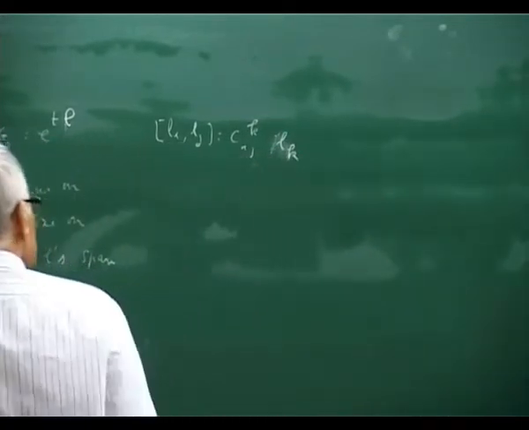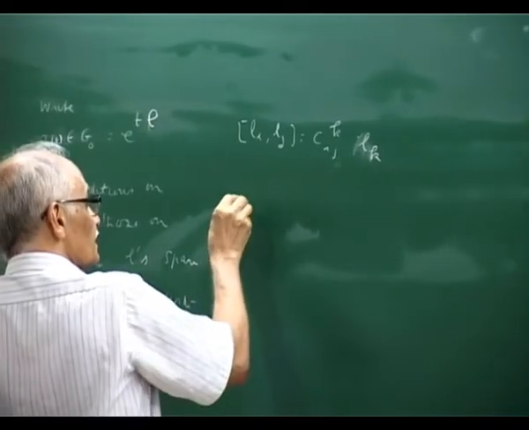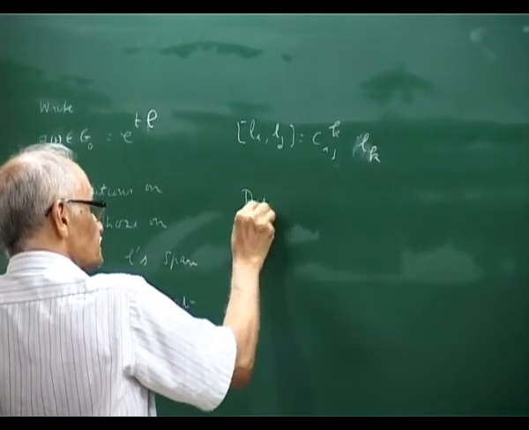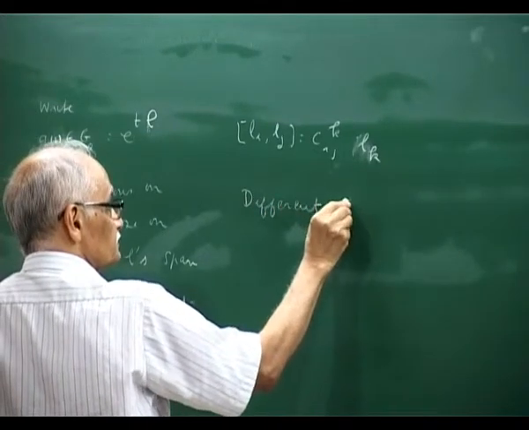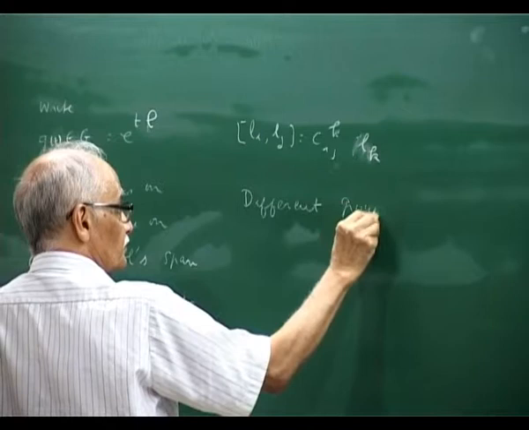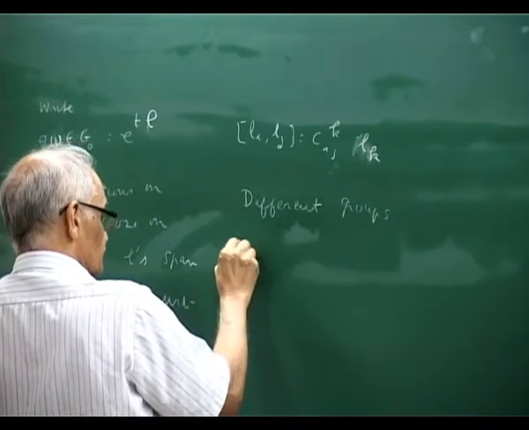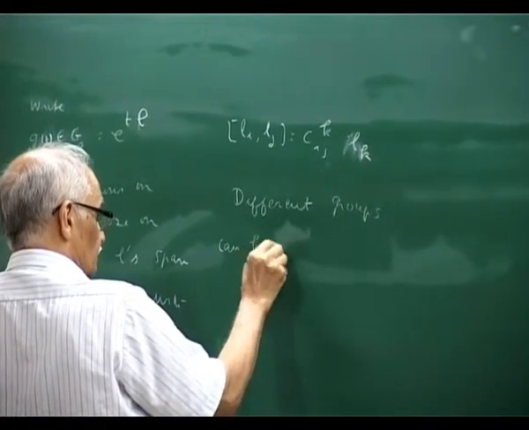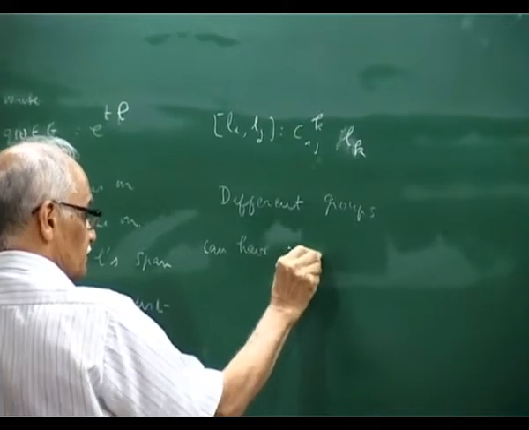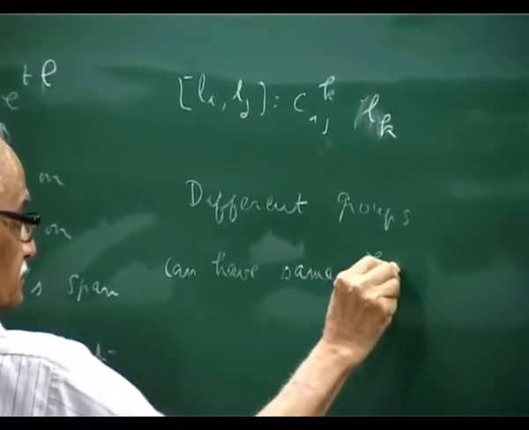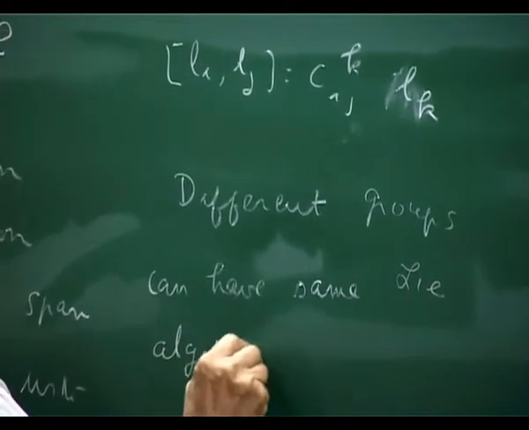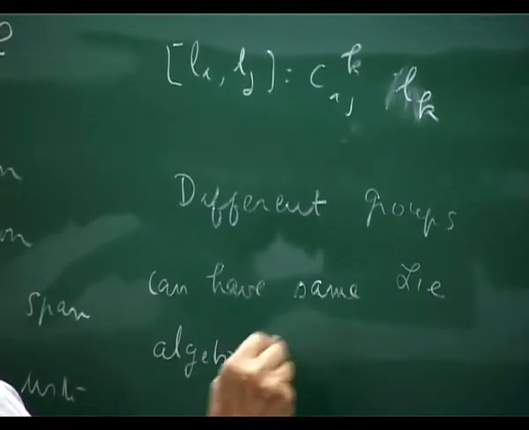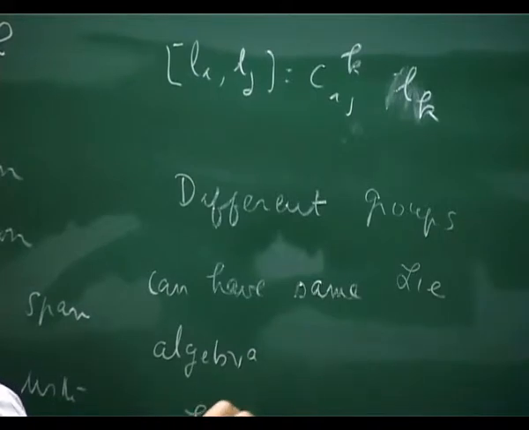Then we found also different groups can have the same Lie algebra. Such an example was SO3 and SU2.